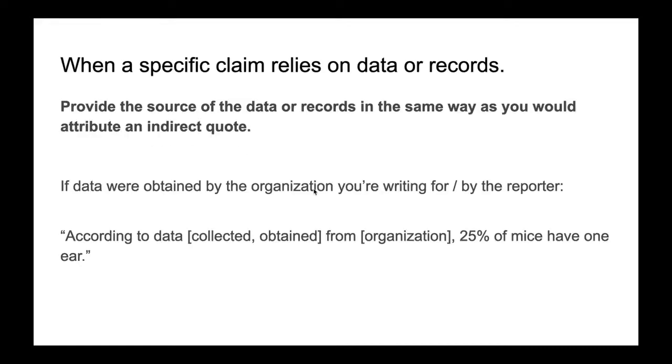All right, so a specific claim relying on data. We're going to treat this just like we treat an indirect quote. Provide the source of the data or records in the same way as you would attribute an indirect quote: according to data collected or obtained from some organization, 25% of mice have one ear. Just like if I was saying, according to university president Johnson, 25% of mice have one ear. According to data obtained from the United Nations, 25% of mice have one ear. Really simple. According to data obtained from this organization, this.